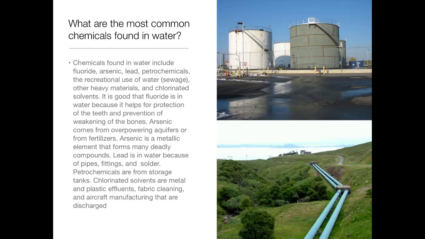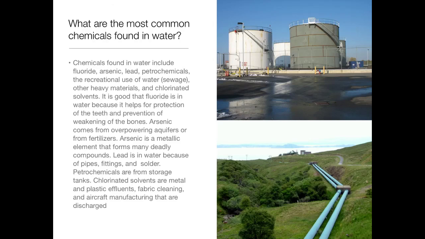What are the most common chemicals found in water? Chemicals found in water include fluoride, arsenic, lead, petrochemicals, the recreational use of water or sewage, other heavy materials, and chlorinated solvents. It is good that fluoride is in water because it helps with protection of the teeth and the prevention of weakening of the bones.